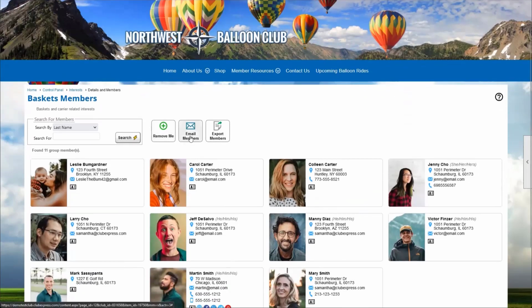If you're an administrator, you can also email the members. Now, this email members button only shows up for admins. Same with the export members button.